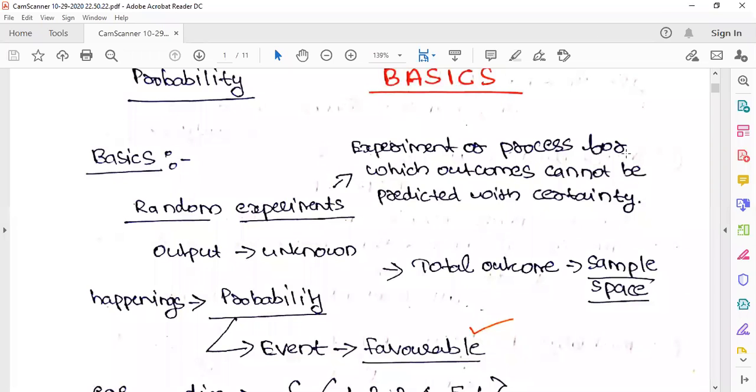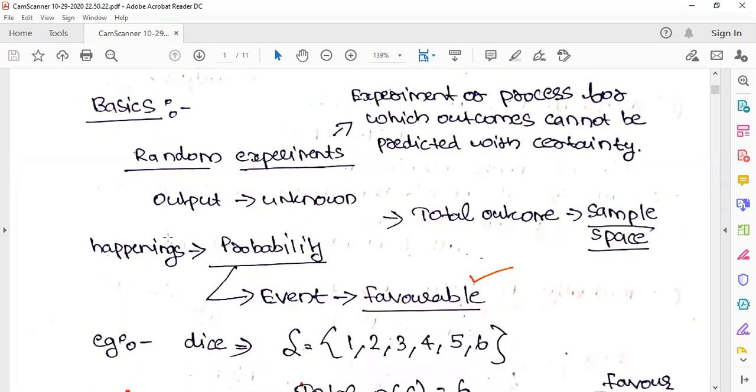So regarding a random experiment: a random experiment is an experiment or process for which the outcomes cannot be predicted with certainty. So for such random experiments, we don't have the outcome with certainty, so we consider the probability of occurrence, right? So you have a multiple choice question, you have 4 answers, so out of that 1 answer will be correct and the other 3 will be wrong. So the probability of getting a correct answer is 1 by 4, and the other will be 1 minus 1 by 4. Okay, such things I will teach you in the coming sessions.